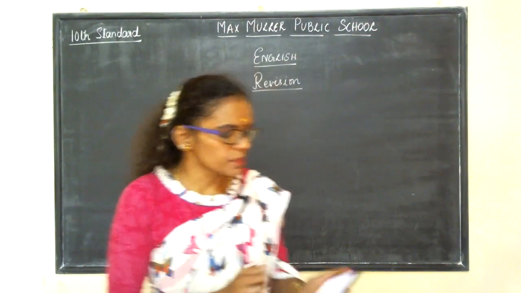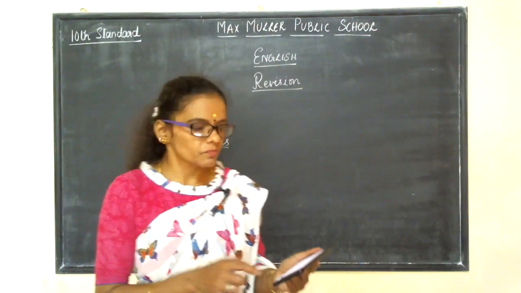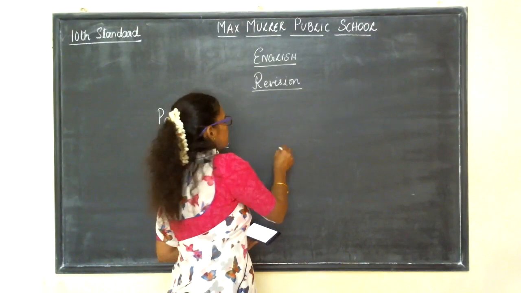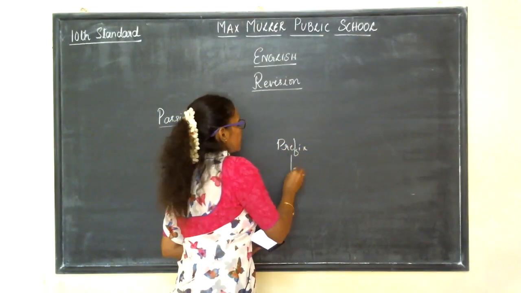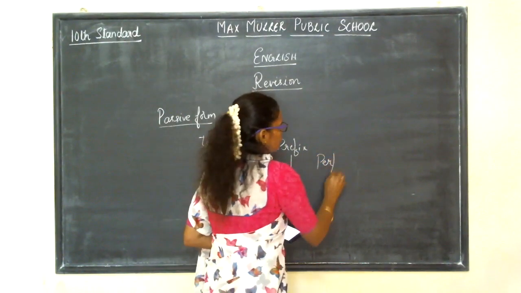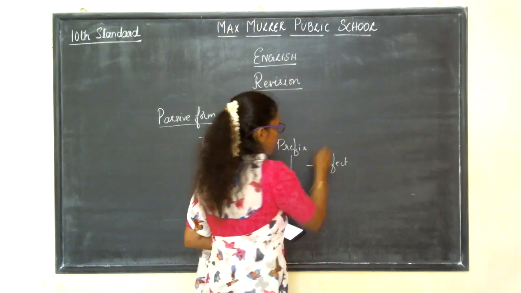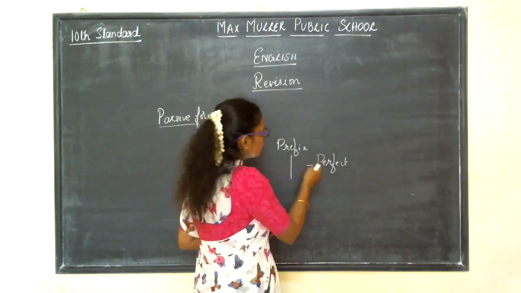Okay, next one: the appropriate prefix to form the opposite of possible. Prefix means the word that we are going to put at the beginning. Say, for example, perfect is the word. Prefix means you have to add some word before the word.